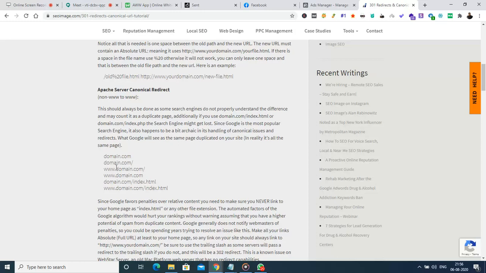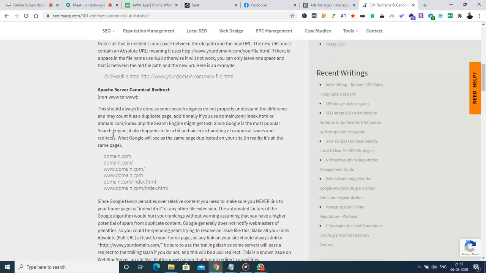But everything is leading to the same domain. So now domain.com and www.domain.com, everything has to be redirected to a single version, which is domain.com. Okay, so this is our objective. Right now, if you consider seoimage.com, if you type www.seoimage.com, it will be redirected to seoimage.com. Even if you type www.seoimage.com/index.html, it will be redirected to seoimage.com. Okay, so this redirect happens with the help of the htaccess file.